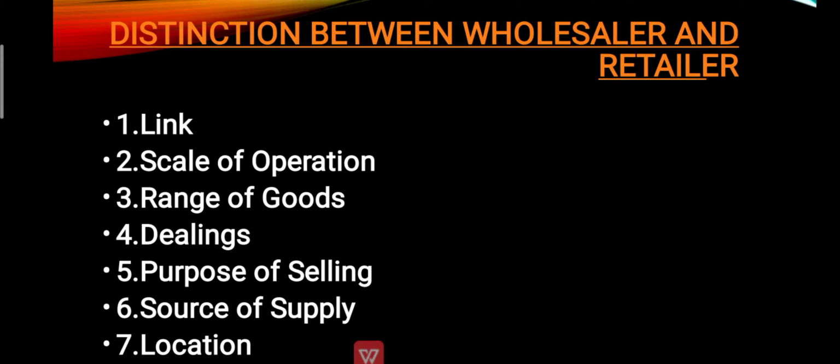Next is the source of supply. For a wholesaler, the source of supply is a manufacturer, whereas for a retailer, the source of supply is a wholesaler. Next is the location in which he operates. The wholesaler operates in big commercial cities, whereas the retailer operates in small villages or in a particular place or area called a market. So these are the different types of wholesalers, retailers, middlemen, mercantile agents, and the different chain of middlemen involved in getting the goods from the manufacturer to the consumer.